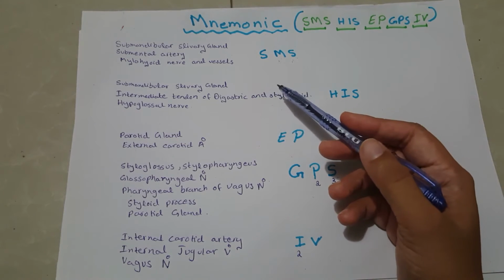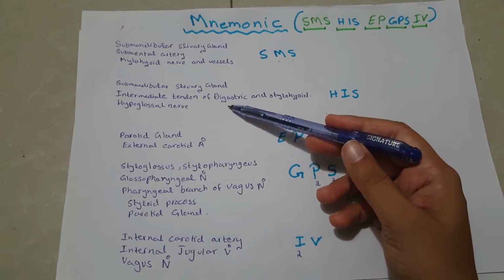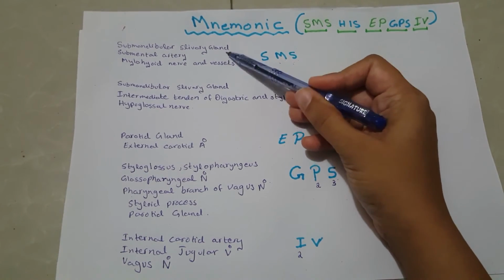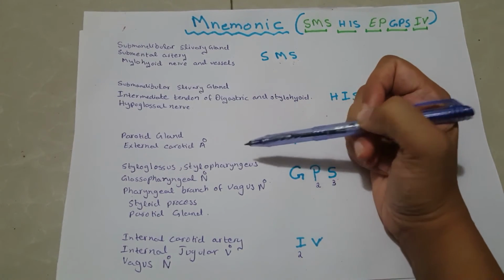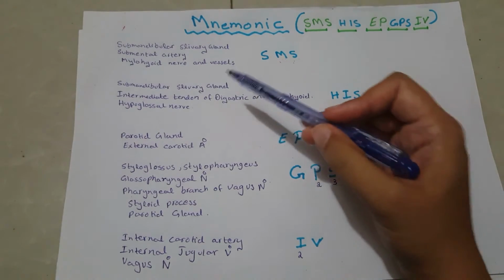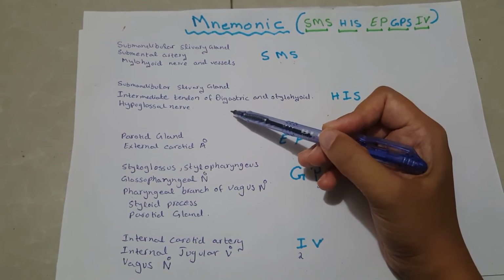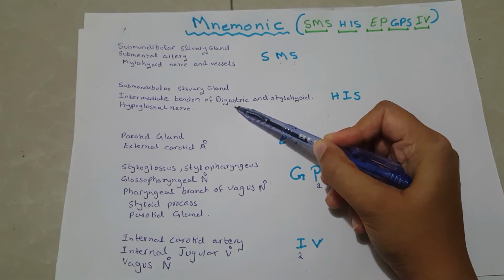Again, anterior part of digastric triangle has also following structures that are present superficial to the hyoglossus muscle. These three structures were present superficial to the mylohyoid muscle. These three structures are present superficial to the hyoglossus muscle. Again, superficial to the hyoglossus muscle, we can see submandibular salivary gland. We see intermediate tendon of digastric and stylohyoid muscle, as we know that these two muscles are inserted on the hyoid bone by an intermediate tendon. So intermediate tendon can also be seen in the digastric triangle.